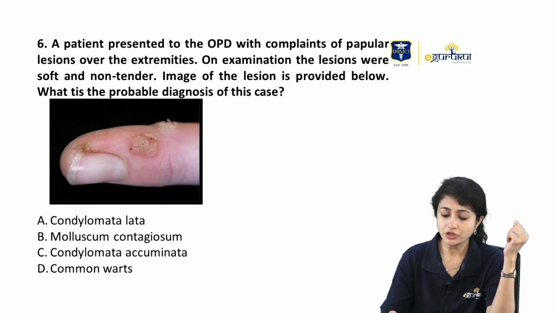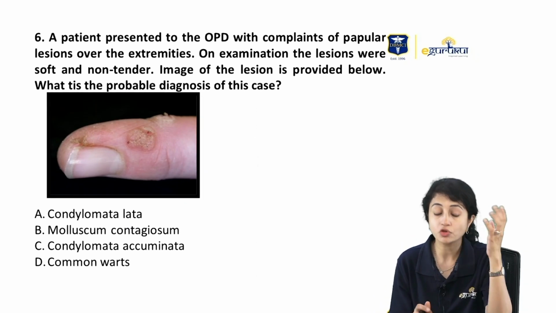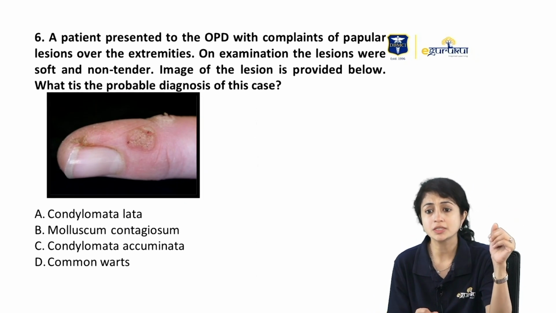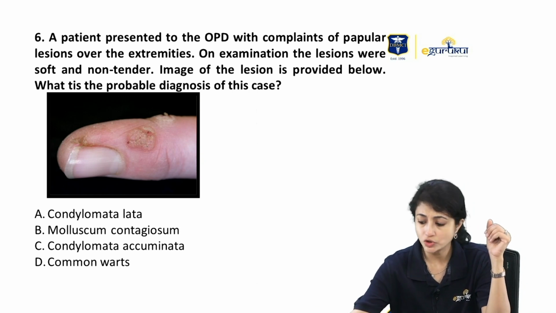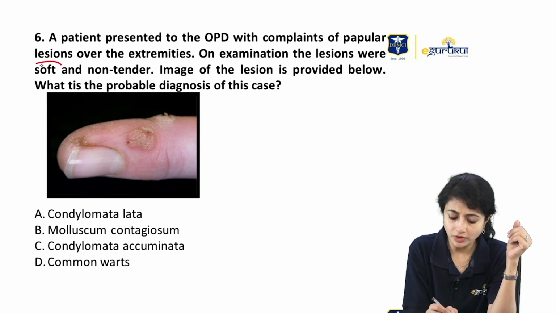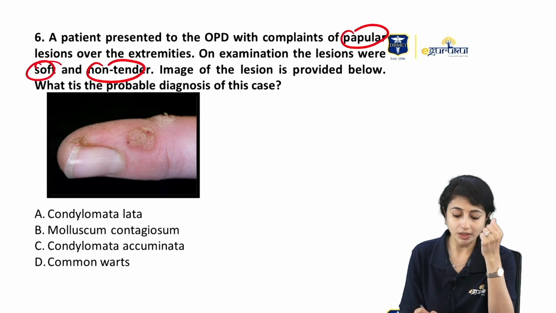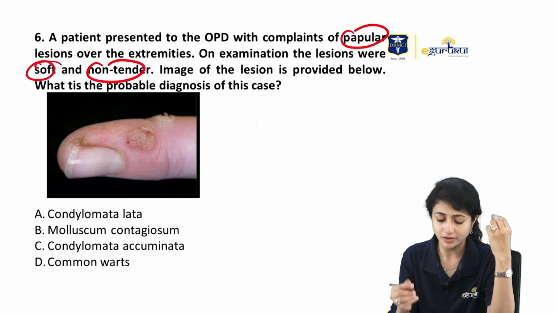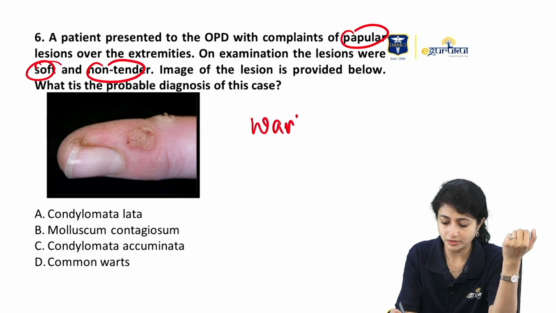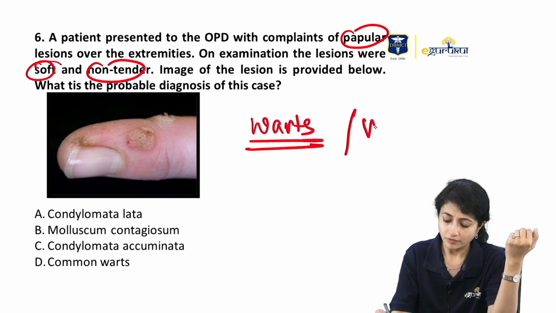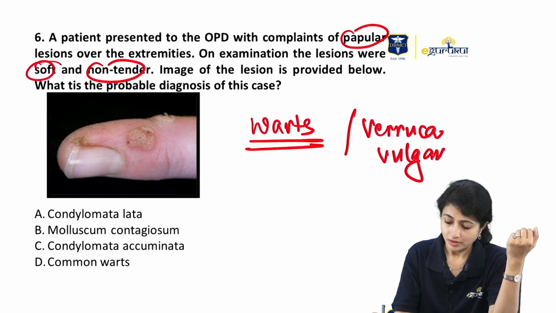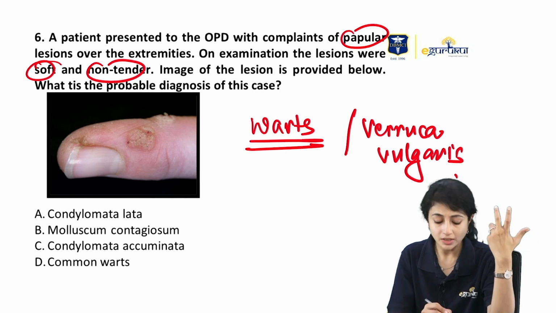Okay, a patient presented to the OPD with complaints of papular lesions over the extremities, and on examination, the lesions were soft and non-tender. Soft, non-tender lesions, papular eruption. So, an image is provided. What is it? Again, very clear cut. What's here? Verruca vulgaris. So, this is common warts.